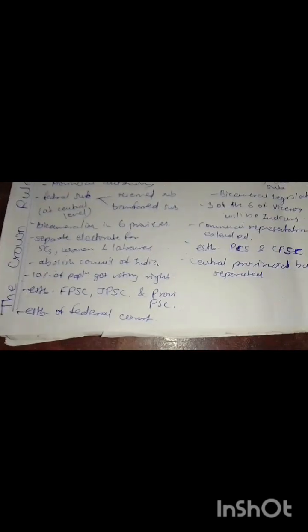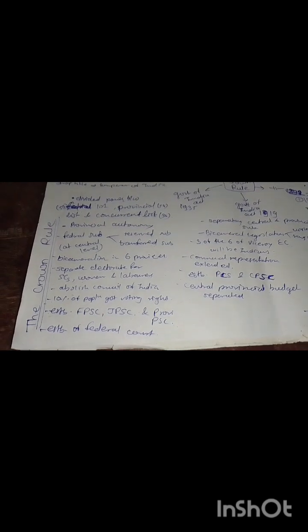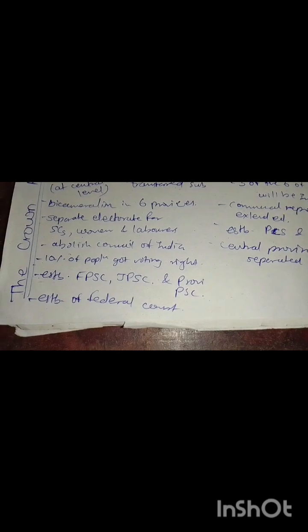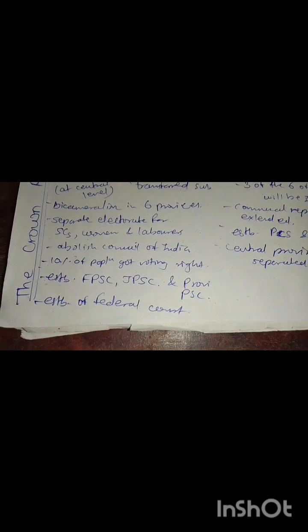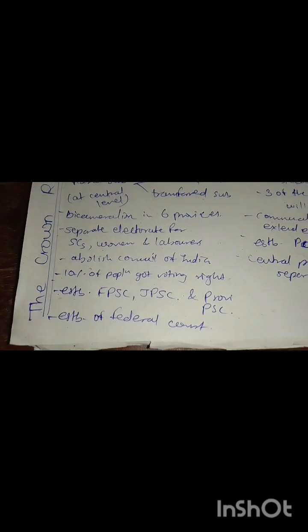Then separate electorates for SCs, women and labourers were formed. It abolished the Council of India. 10% of the population got voting rights through this Act, the Government of India Act 1935, and the establishment of the FPSC, JPSC and provincial PSC examinations was there, and the establishment of the Federal Court was also there.